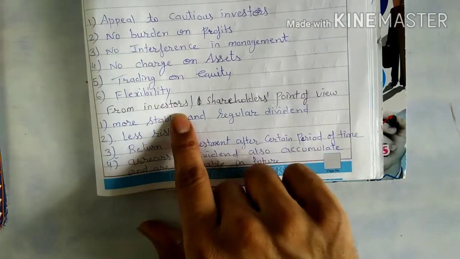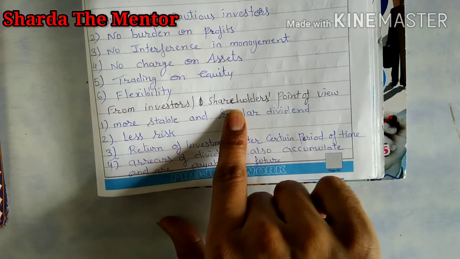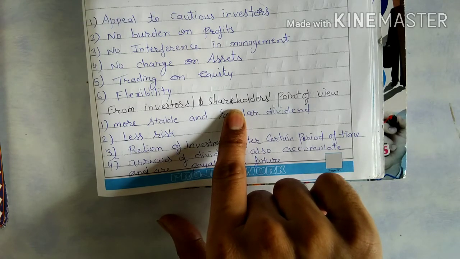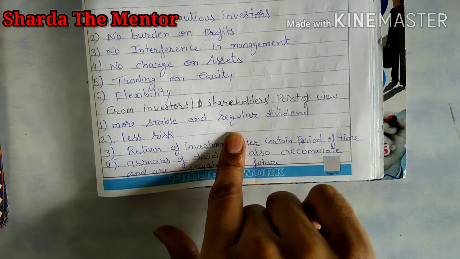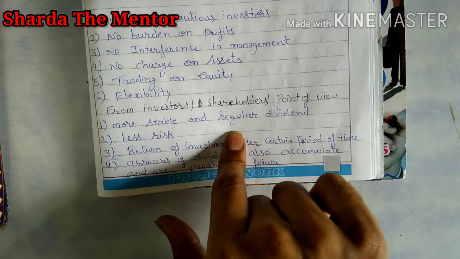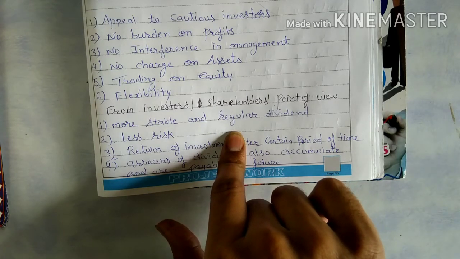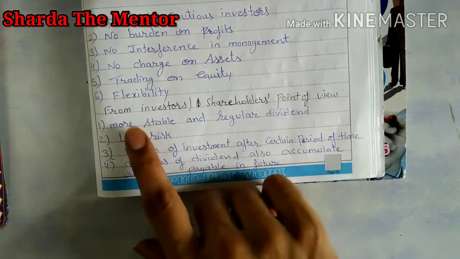All these points are related to the advantages of preference shares from the company's point of view. Next, from the investor or shareholder point of view: if you want to invest in preference shares, what are the advantages that attract an investor to invest in them?